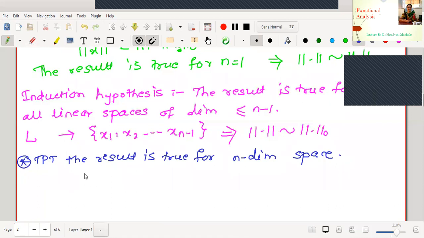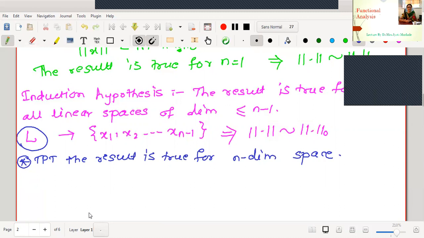Now what job will we do? We will try to construct the n dimensional space by using this n minus 1 dimensional linear space L.